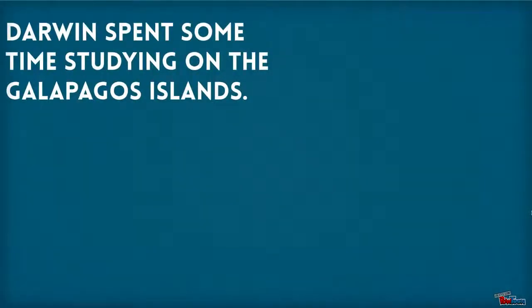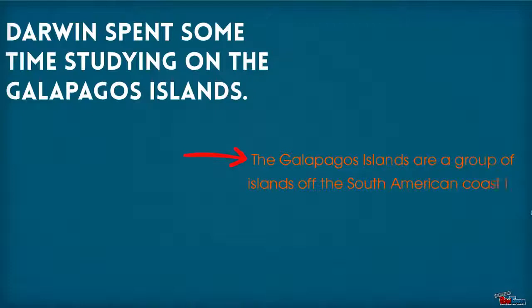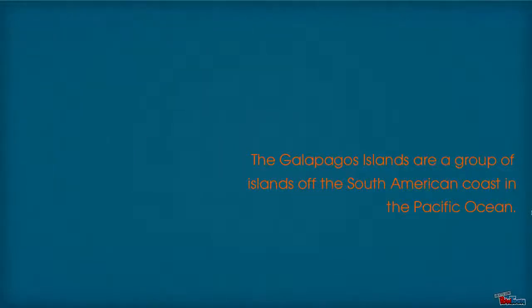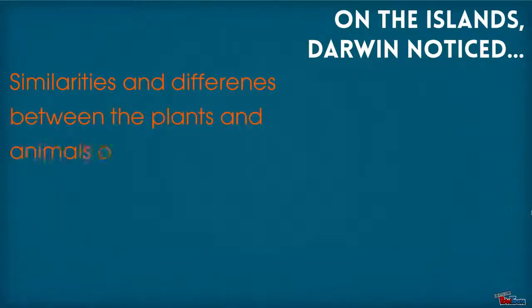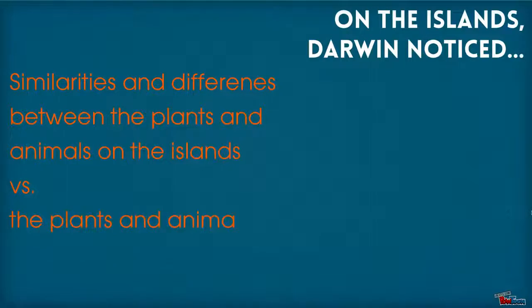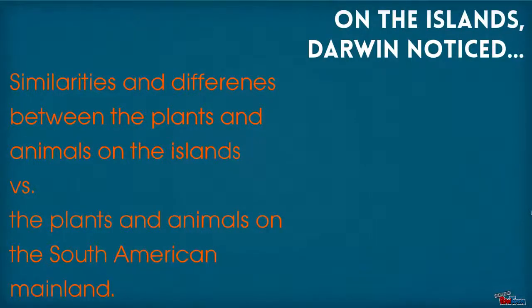Darwin spent some time studying on the Galapagos Islands. The Galapagos Islands are a group of islands off the South American coast in the Pacific Ocean. On the islands, Darwin noticed similarities and differences between the plants and animals on the islands versus the plants and animals on the South American mainland.